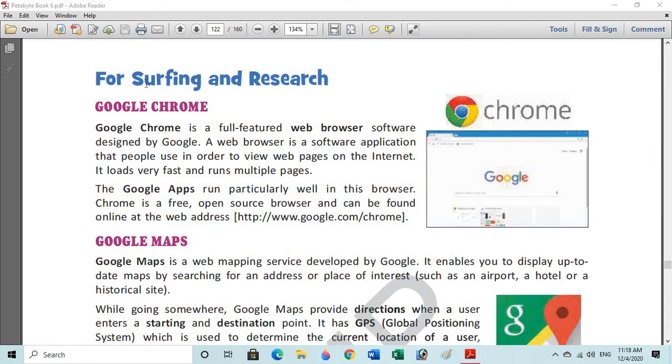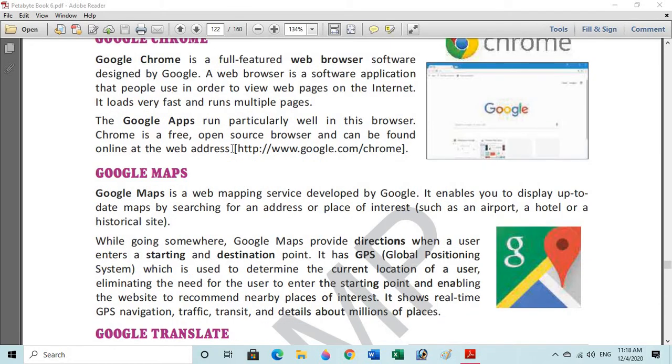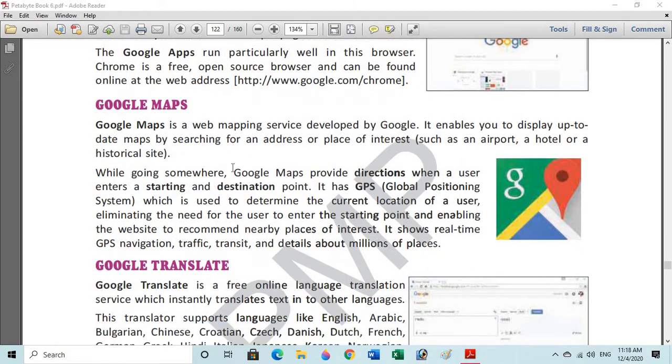So next topic is surfing and research. In order to surf, we use Google Chrome. Google Chrome is a full-featured web browser software designed by Google. A web browser is a software application that people use in order to view web pages on the internet. It loads very fast and runs multiple pages. Suppose you want to open Google, you need to write www.google.com.